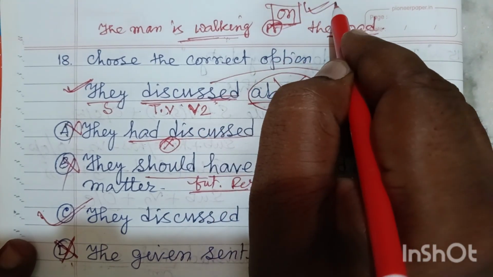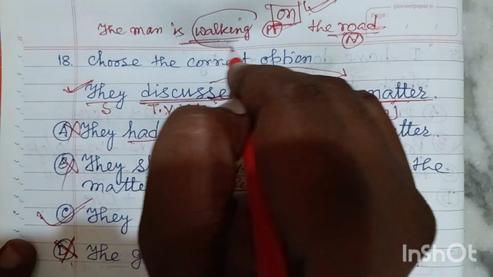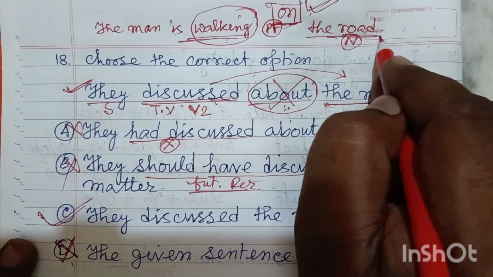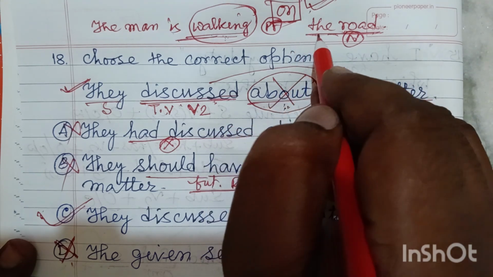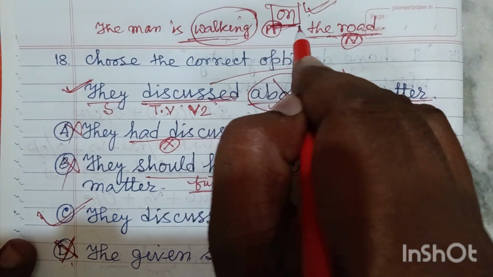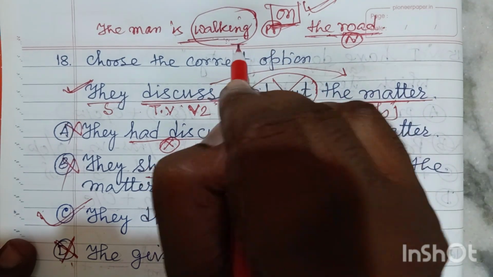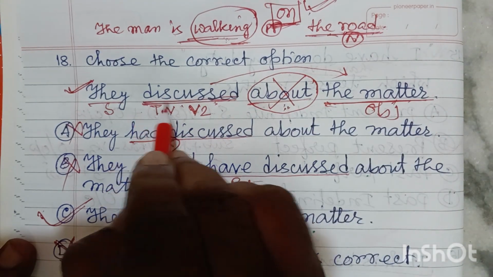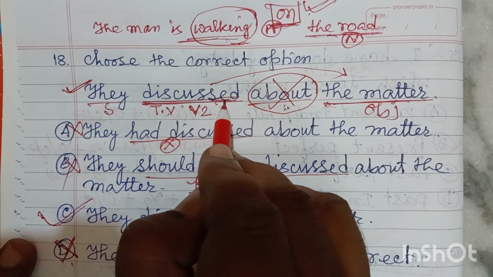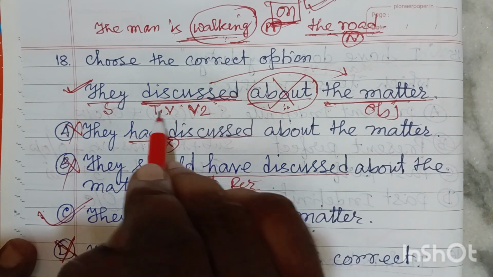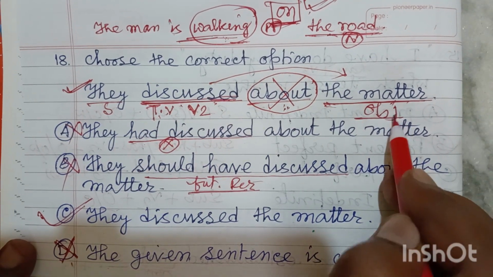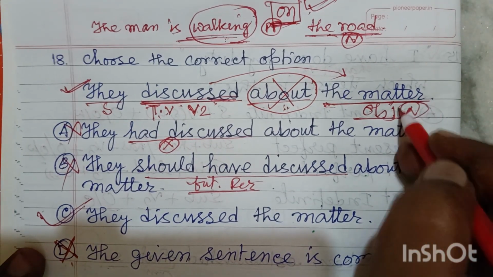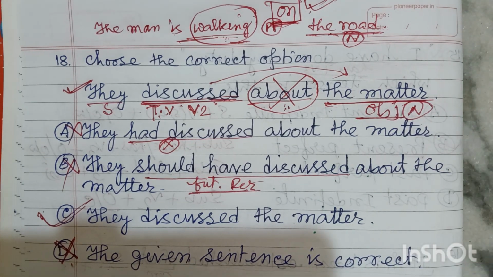As it is an intransitive verb, after that we write a noun, and we just have to relate this noun by using a preposition. Here no need to use any preposition after this verb, because it is transitive. It can take a direct object, and the matter is the object. It is the noun here. Friends, I think the logic is clear to you.